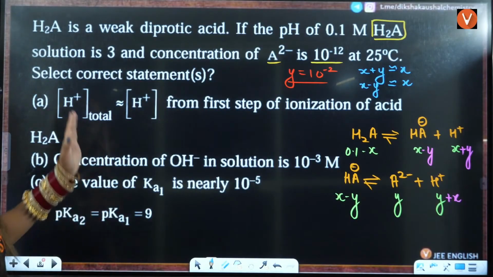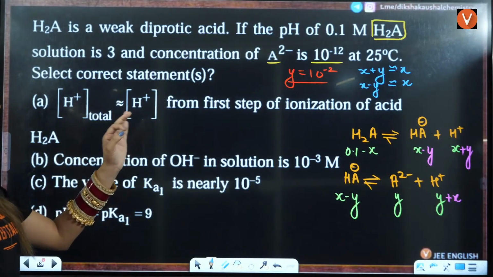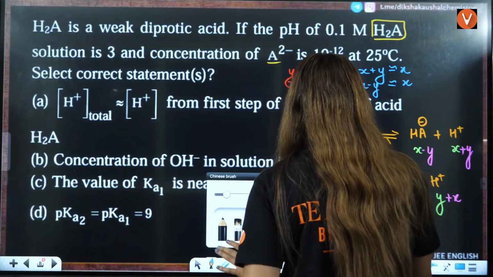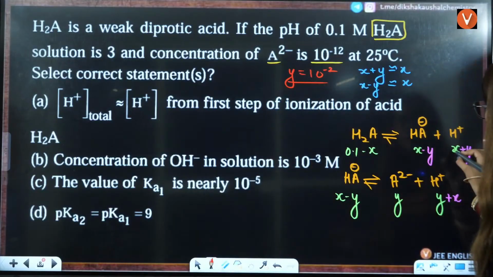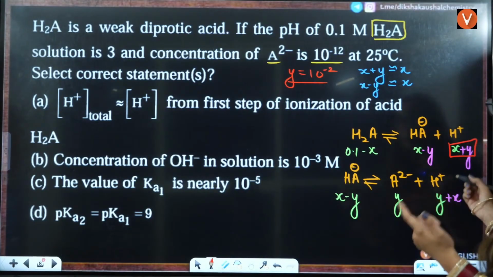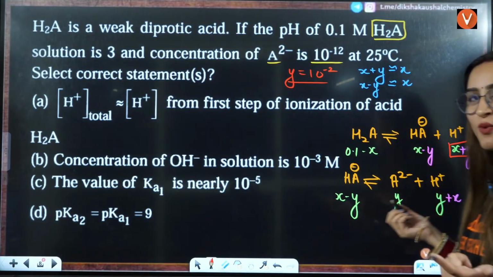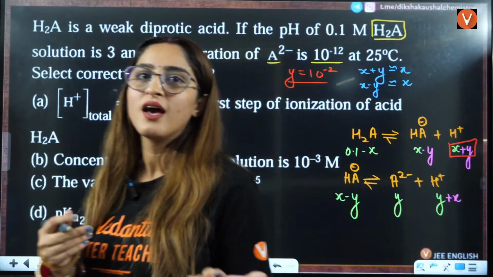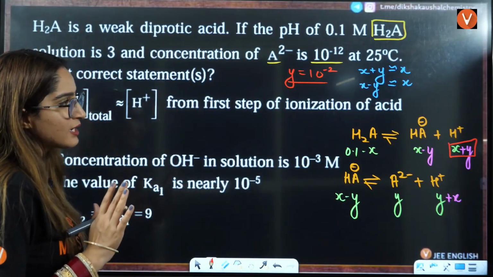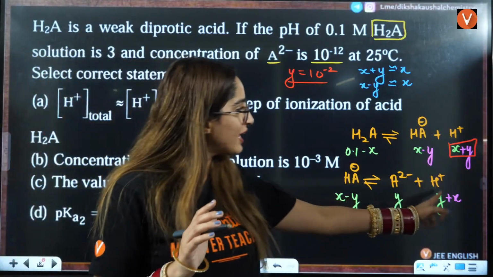Now they are asking about H positive total, and H positive from the first step of ionization. We know that in the first step of ionization H positive is X plus Y. In the second step, H positive total is also X plus Y. Here Y can easily be neglected.